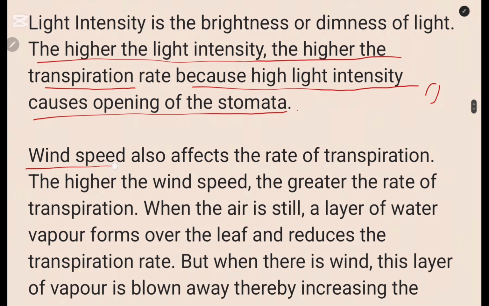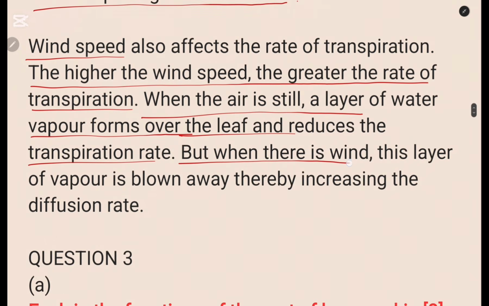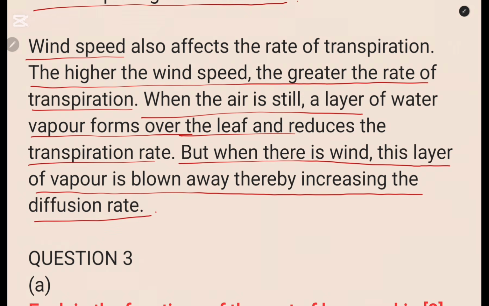Then what about wind speed? With wind speed, we are just looking at the speed of the wind. It affects the rate of transpiration. The higher the wind speed, the greater the transpiration. When the air is still, a layer of water vapor forms over the leaf and reduces transpiration. But when there is wind, the layer of water vapor is blown away, thereby increasing the diffusion rate. So that is how you describe this.